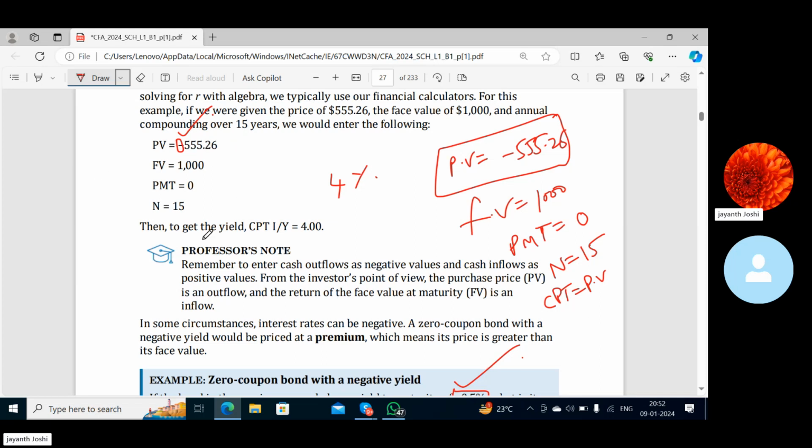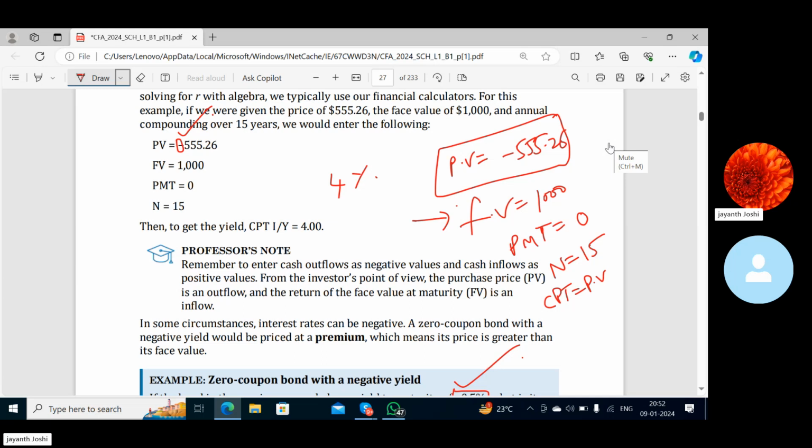Did you understand? Yes, sir. This is the calculator function. If you have a calculator app right now, can you just do this calculation on your calculator? Download an app. Go to Play Store and type CFA calculator and put these instructions in fast. Just send me the screenshot of that calculator.